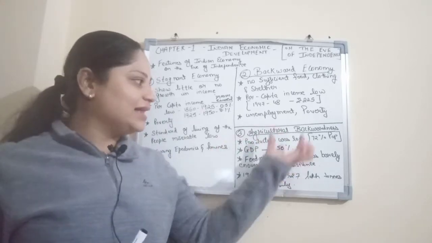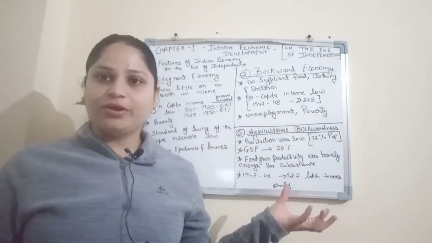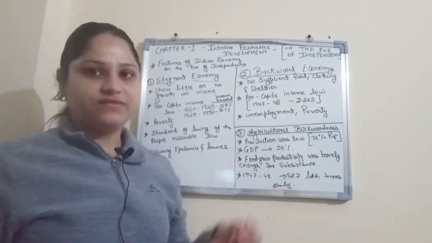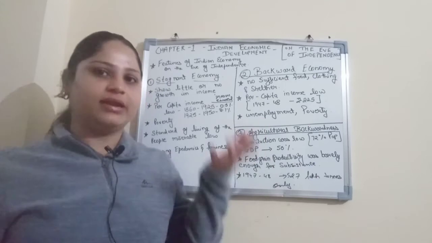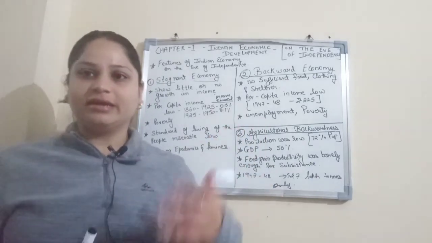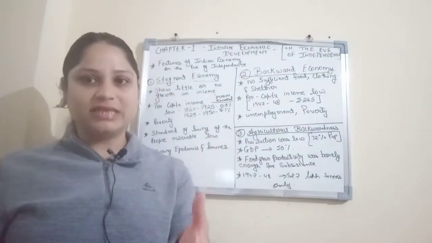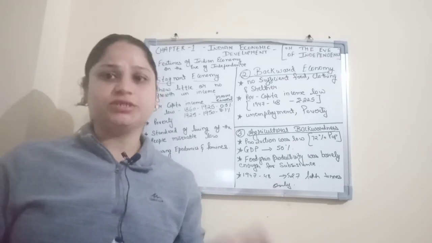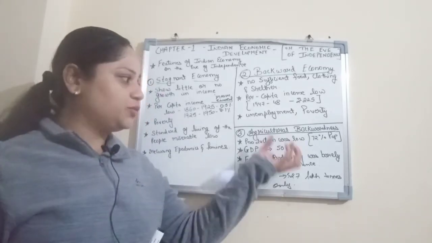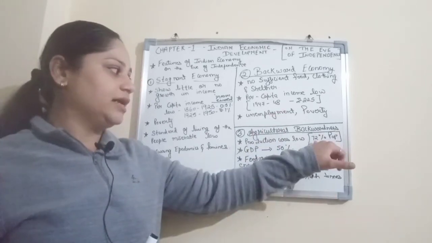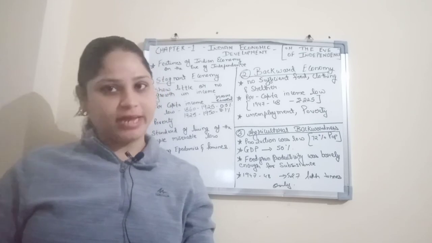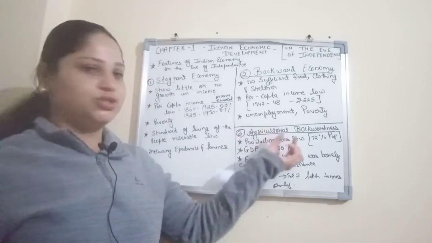Next point is agricultural backwardness. A very important point. How? Production was very low, as I discussed, due to recurring famines and recurring epidemics. The zamindari system prevailed, due to which there was a lot of exploitation of the farmers. So that is why the production was very low, and 72% of the population was engaged in agricultural activity. Still, the production was very low.